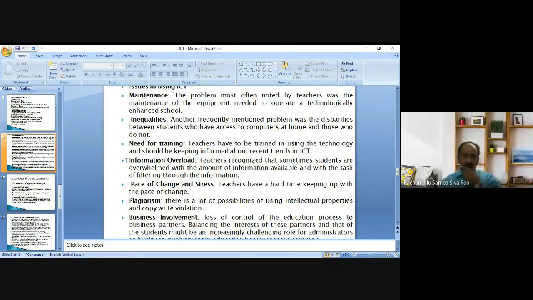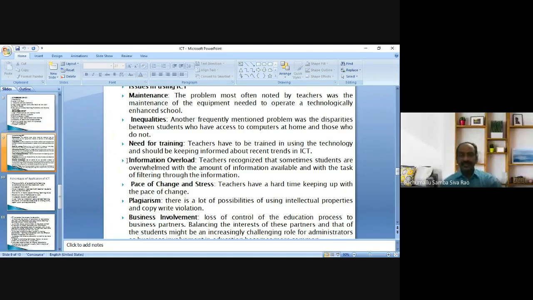Pace of change and stress. Teachers have a hard time keeping up with the pace of change, and it also leads to stress. So pace of change is related to learning speed. Next one is plagiarism.